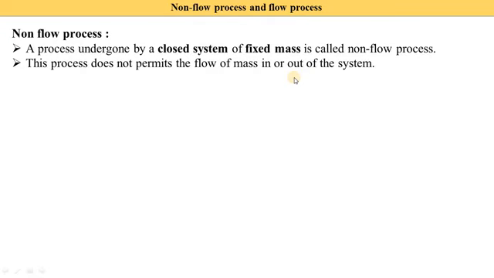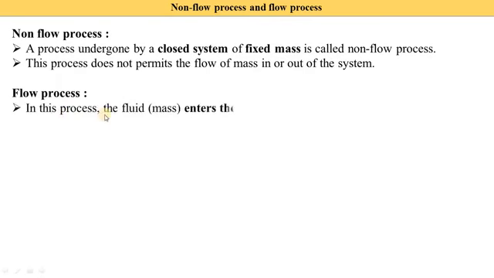Now next is the flow process. Flow process means there is a mass interaction. Mass enters the system and mass leaves the system. In this process, the fluid, meaning mass, enters the system and leaves after doing work. It is called the flow process.